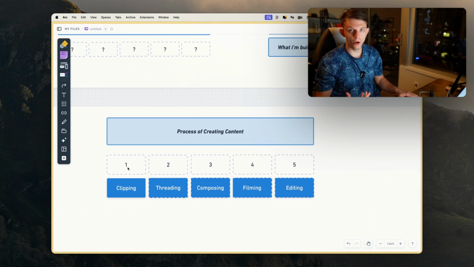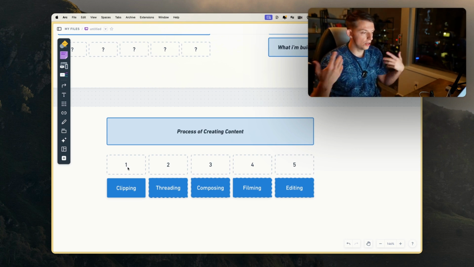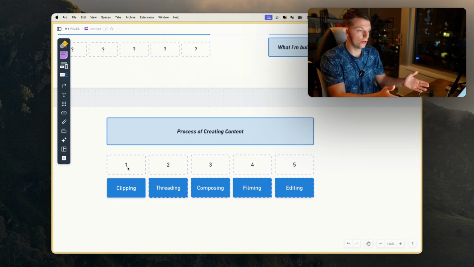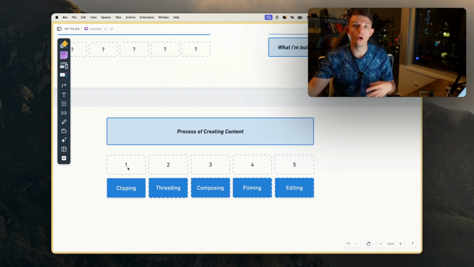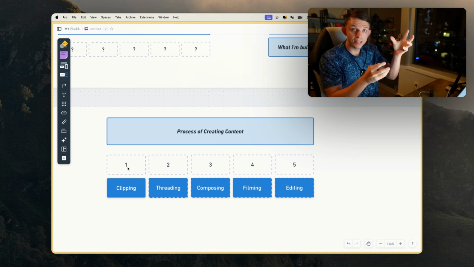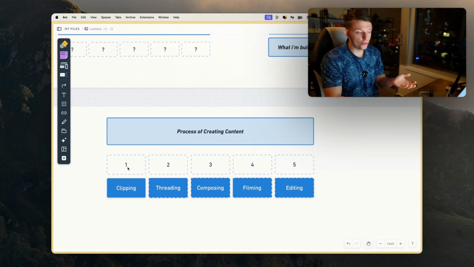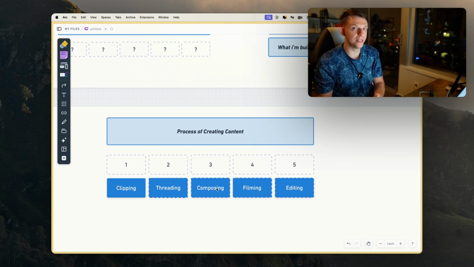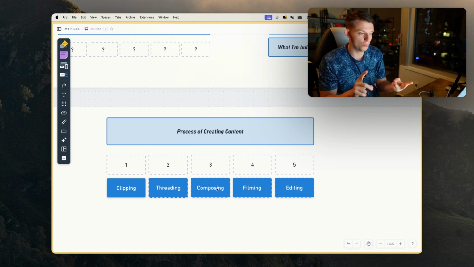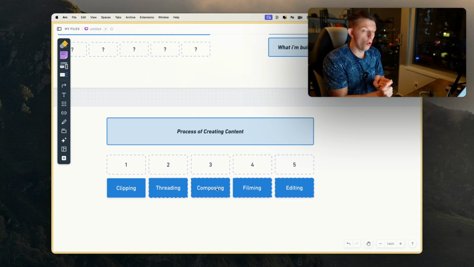So you can pick up your phone, go for a walk, immediately start recording. Record your ideas. At the same time, the ongoing system is you're just throwing in interesting ideas that you find throughout the day, whether you're on your computer or on your phone. You can take a photo and upload it to Yap Thread, and eventually you're going to organize everything. And when you come to the app, you can mix and match them, and then you can immediately create a composition based on any preset that you want. And you're going to be able to create a bunch of different presets, and this is not just going to be for content creation. There's going to be other presets like to-do lists or brainstorming ideas, all kinds of different things.